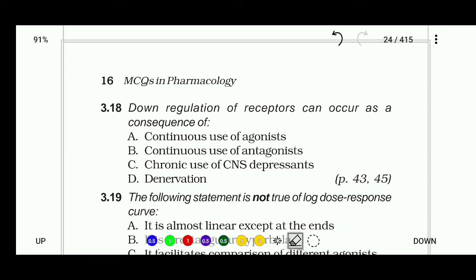Next, downregulation of receptors can occur as a consequence of continuous use of agonist, continuous use of antagonists, chronic use of CNS depressant, and denervation. So the right answer of this question is: downregulation of receptors can occur as a consequence of continuous use of agonist.